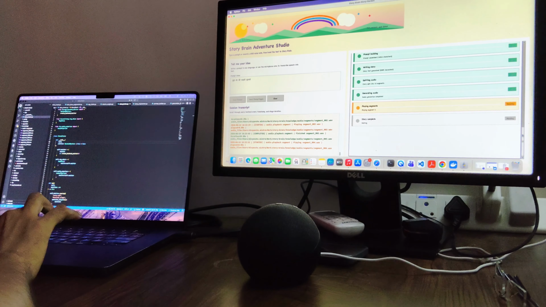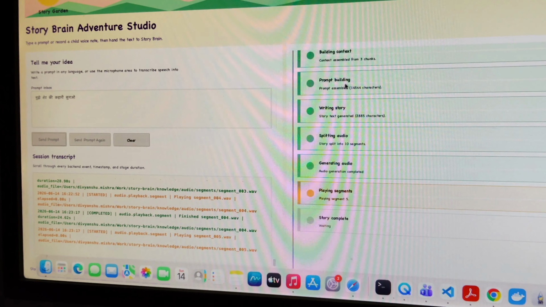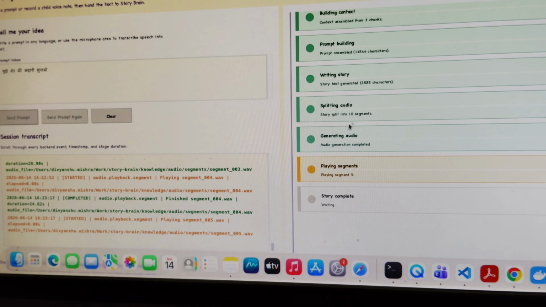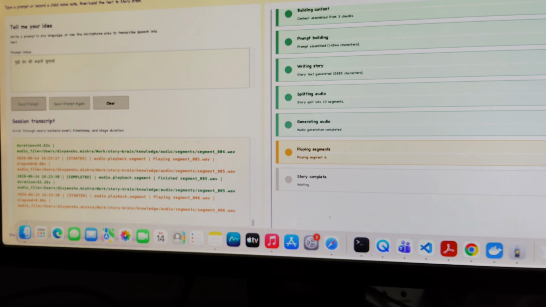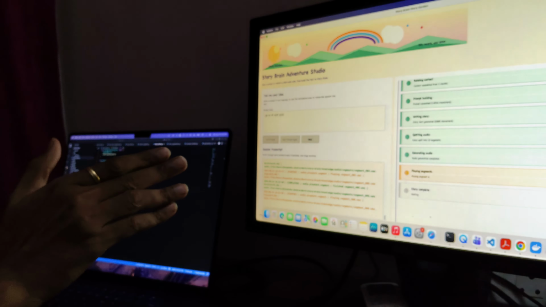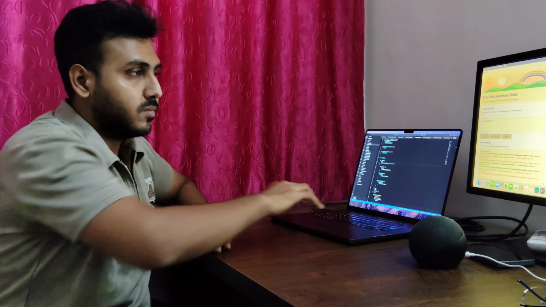As soon as the story was generated, I used TTS to convert it into speech. Not all of the story was converted into audio directly. I have divided the story into segments. The very first segment was first converted into audio, and the other segments are also getting converted into audio behind it. Meanwhile, I also started the playback of the first segment, and meanwhile I am merging all the other playbacks. This way there is no lag or visible delay.